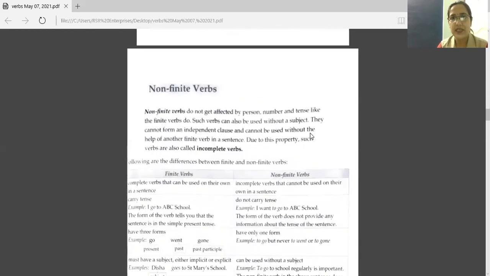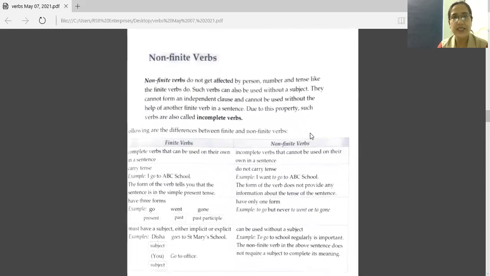Let's start with the new topic. This is non-finite verbs. Non-finite verbs do not get affected by person, number, and tense like the finite verbs do.